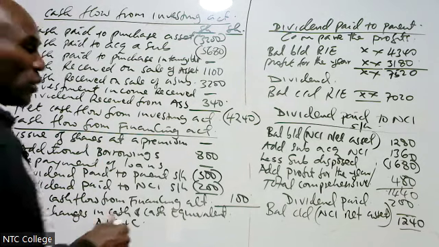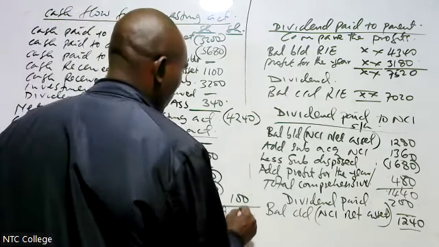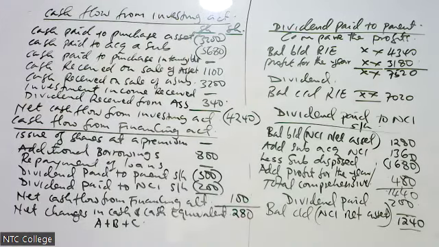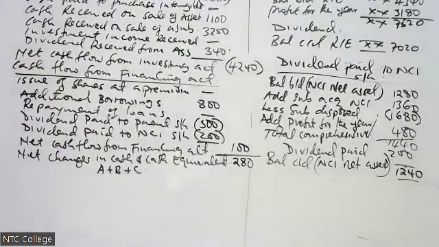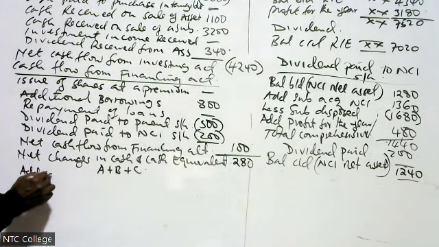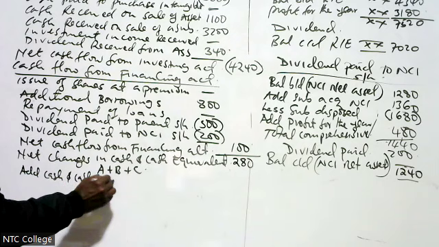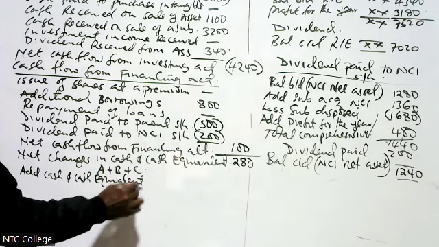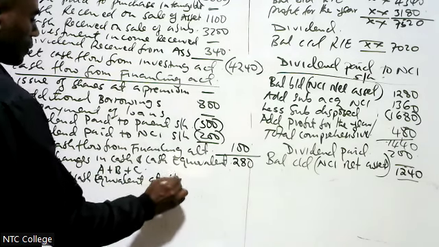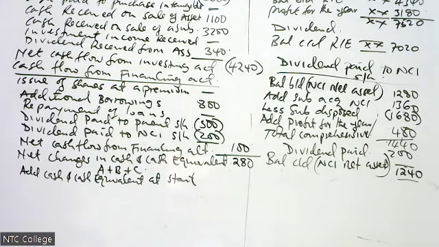280. Net changes in cash and cash equivalent is 280. Out of that 280, I come to add cash and cash equivalent at start.